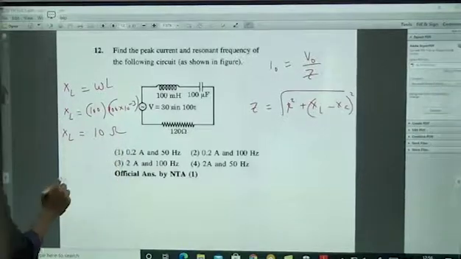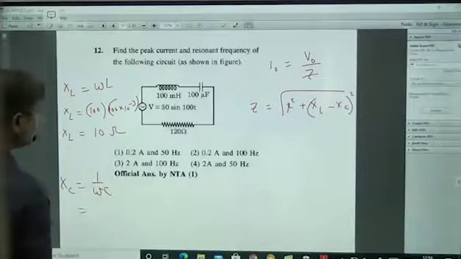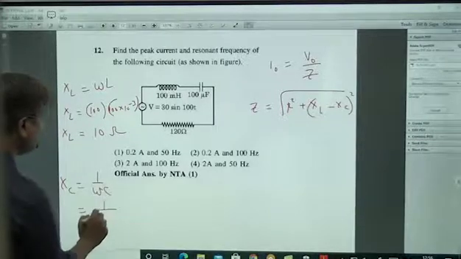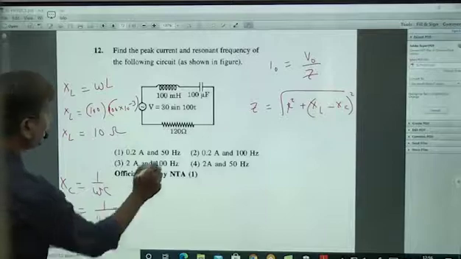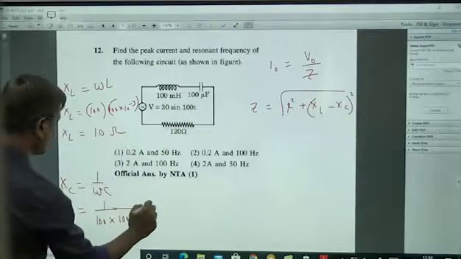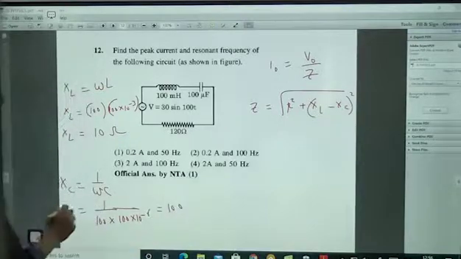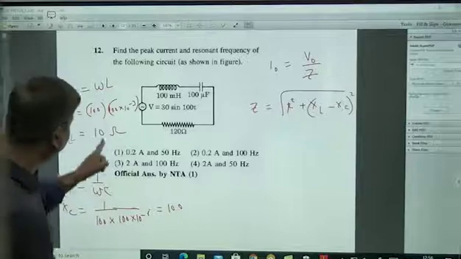Similarly XC is 1 by omega C. These things you have to remember. 1 by omega, omega is 100. C is the capacitance, 100 microfarads, 100 into 10 power minus 6. Okay. So we'll get 100 here. XL is 10, XC is 100.